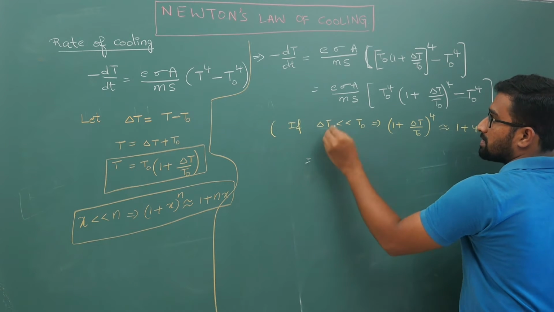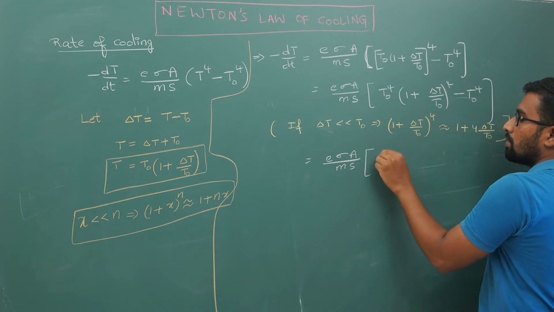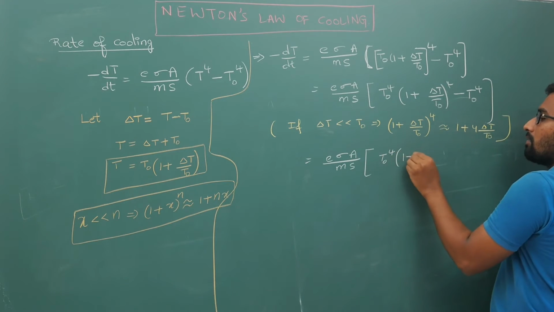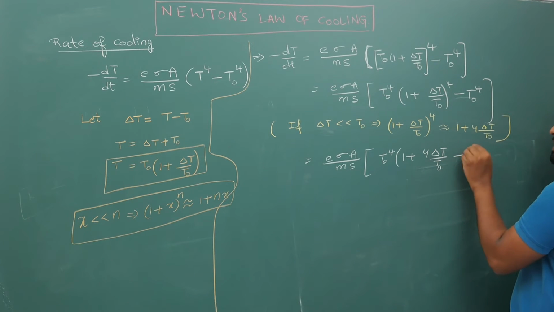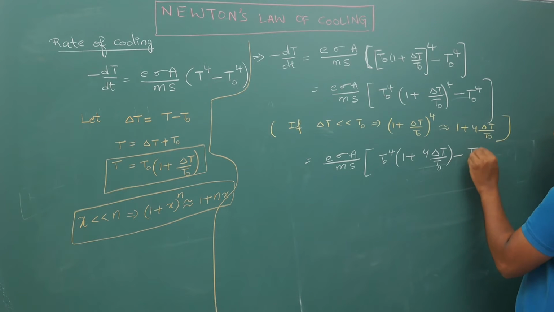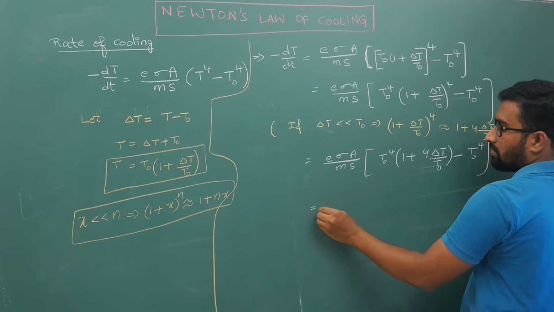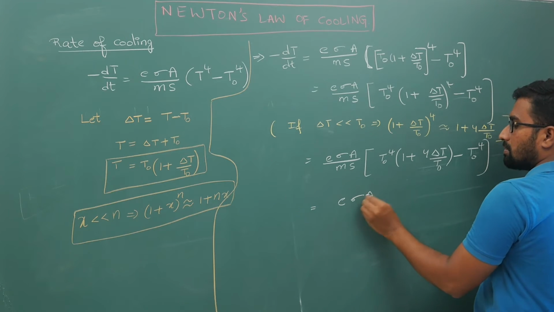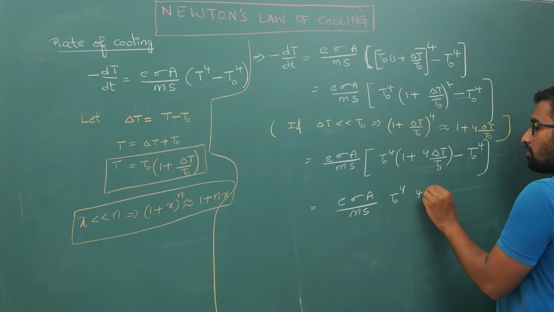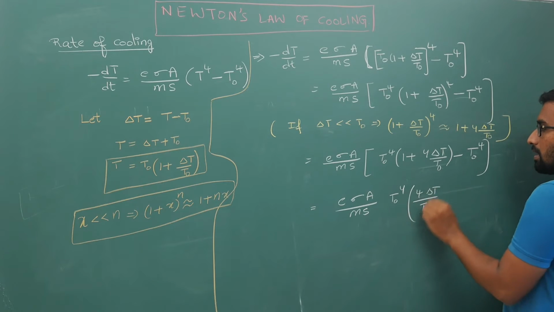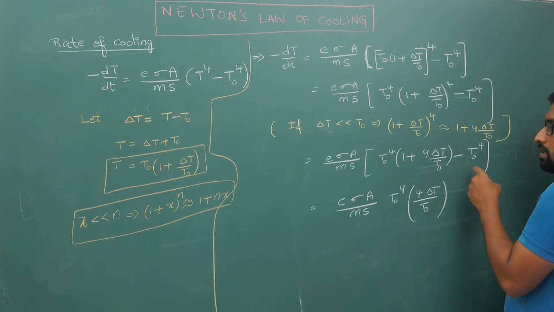So continuing this expression, it becomes E sigma A by ms into T naught power 4 times 1 plus 4 delta T by T naught minus T naught power 4. The T naught power 4 minus T naught power 4 will cancel off, so you get E sigma A by ms into T naught power 4 times 4 delta T by T naught.